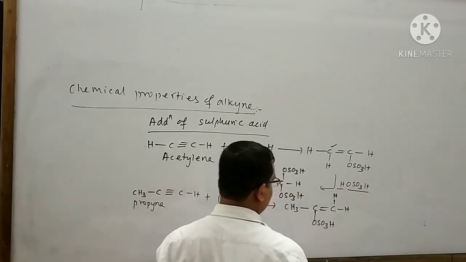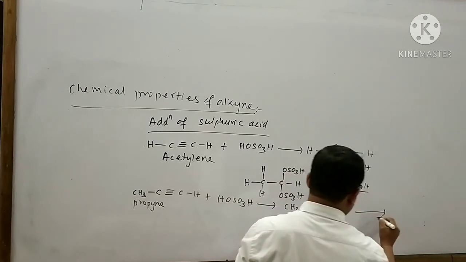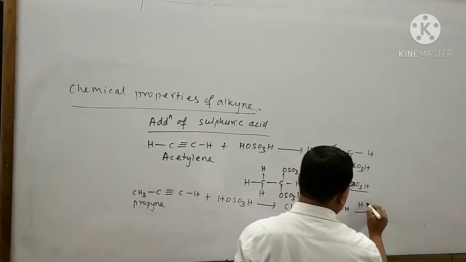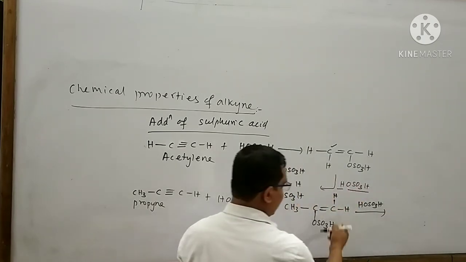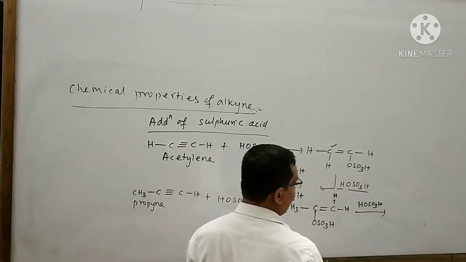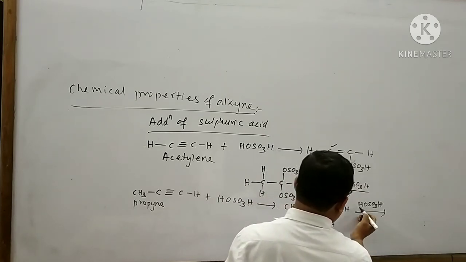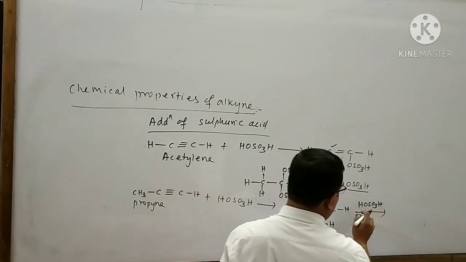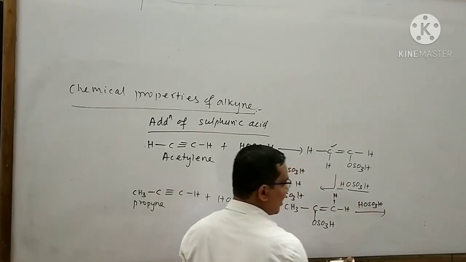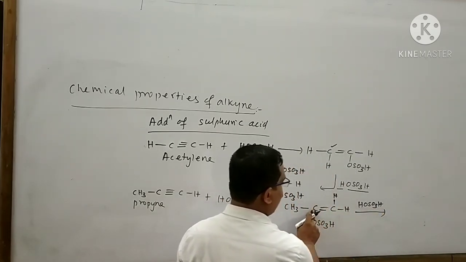Again, this product is subjected to reaction with sulfuric acid, then what will happen? This reaction also obeys the Markovnikov rule. That means the H plus ion will attach with this carbon atom. On the other hand, the HSO4 minus ion will attach with this carbon atom.